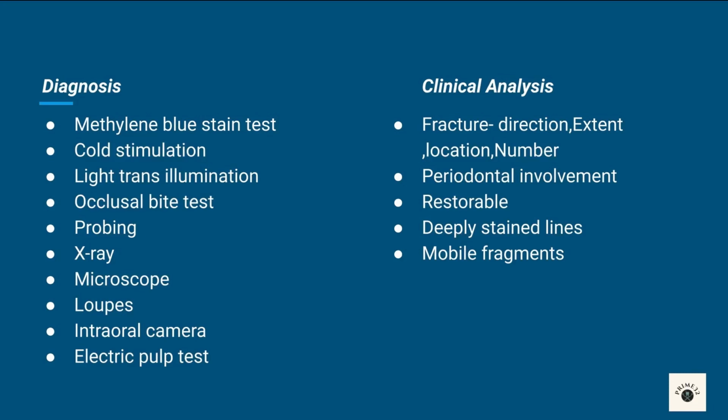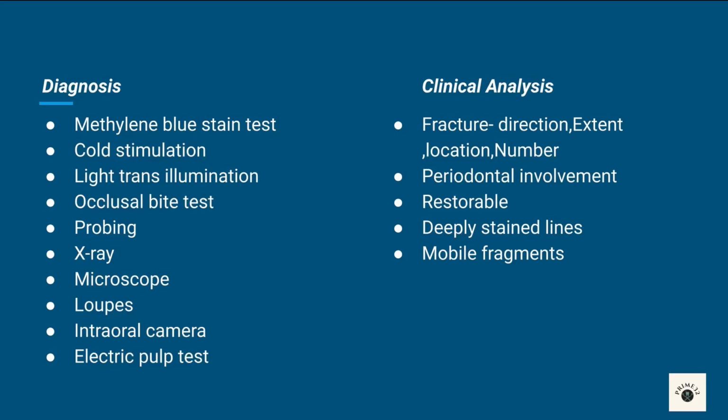Clinical analysis is to be done before starting any treatment, like direction of the fracture, is it vertical, oblique, or horizontal? Extent of fracture, is it involving enamel, dentine, pulp, or cementum? Mesially, distally, or cervically, apically? Location of the fracture, coronal third, middle third, apical third, or number of the fracture, is it single fracture or multiple fracture?